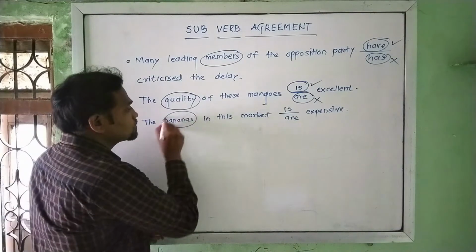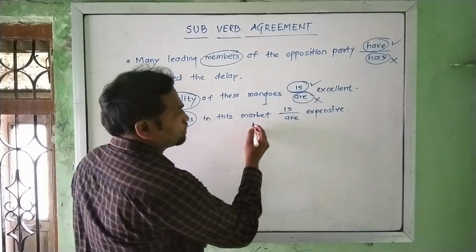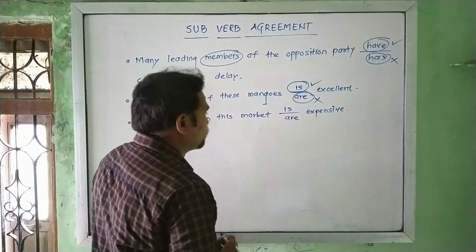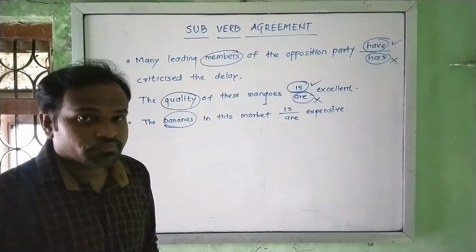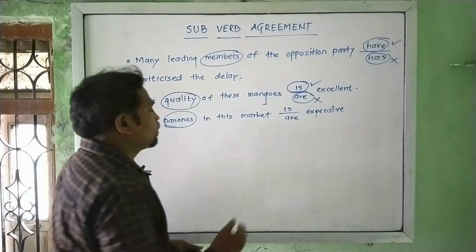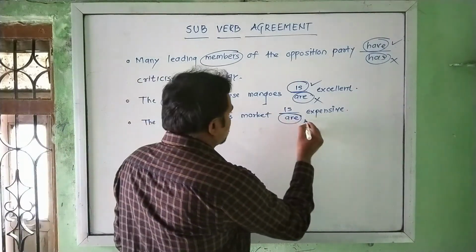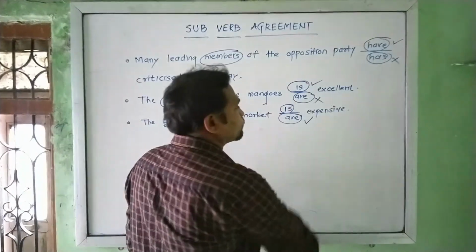Now look at the third sentence. The bananas in this market is or are expensive. So bananas, which is the main noun, a plural one, will agree with are and not is.